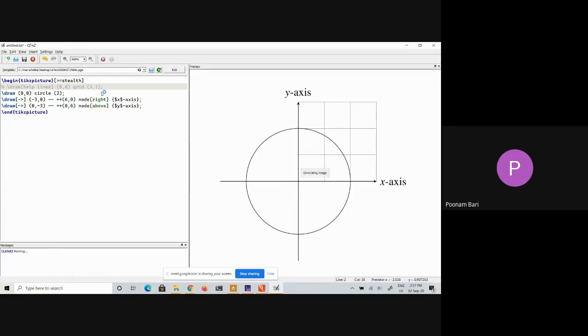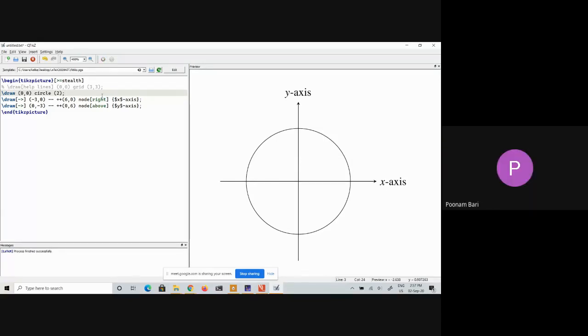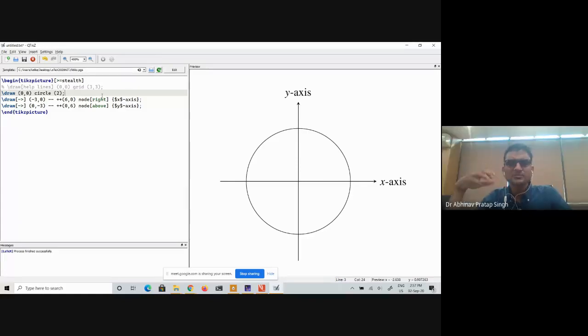Sir, here we don't have to compile it or run it. Yeah, it is doing it by itself in the background. That is why I said, whatever we are writing, accordingly it is coming. We don't have to compile and we don't have to build it. It is building in the background by itself. That is why I said that this software has many advantages